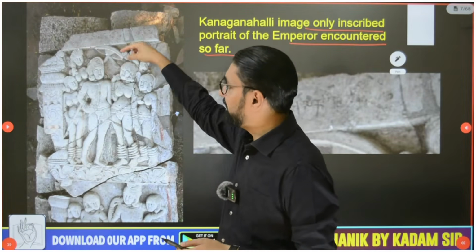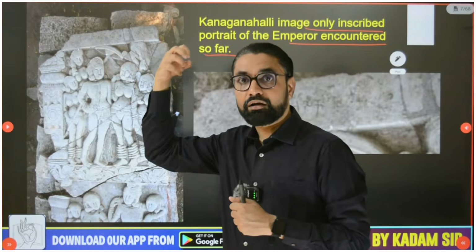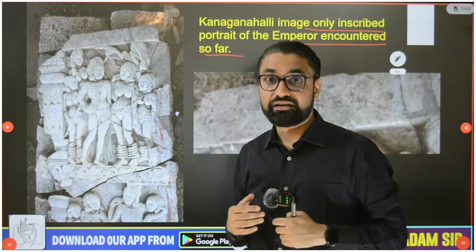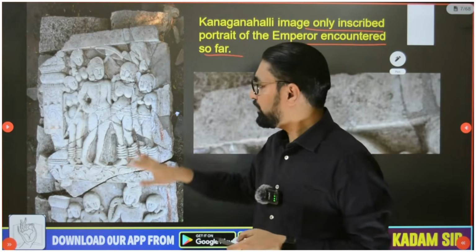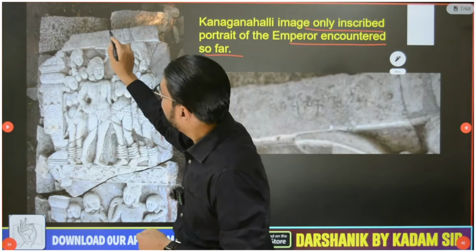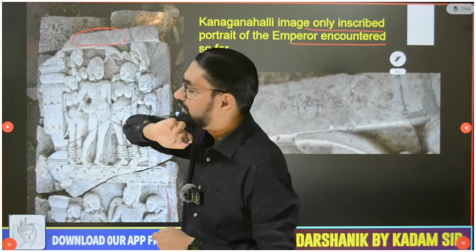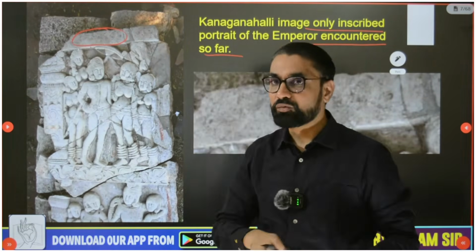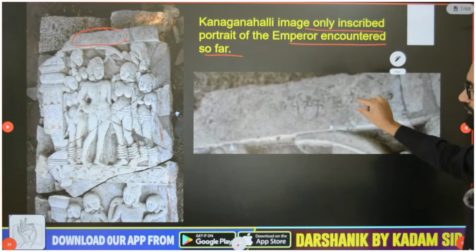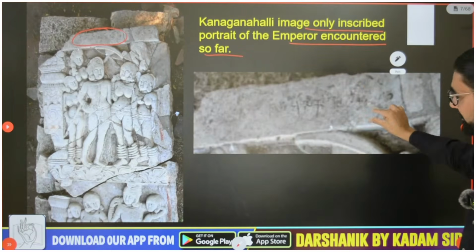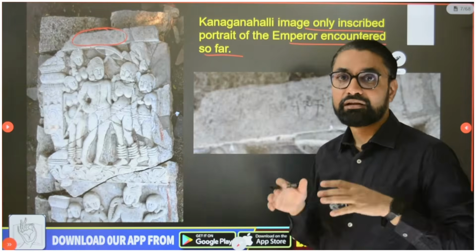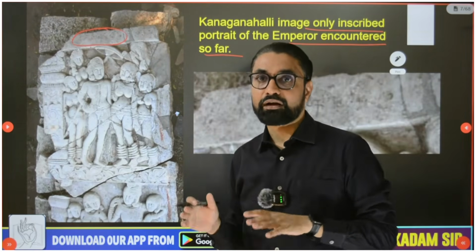where Ashoka is wearing a crown, and someone is holding a chhatra, representing that he is an emperor. Okay, and this Ashokan inscription, Ashoka is shown here. You see some words inscribed, and I have tried to show you a zoomed image of those words. These words are in Pali language using Brahmi script, and they say Ranya Ashok or Raya Ashok.